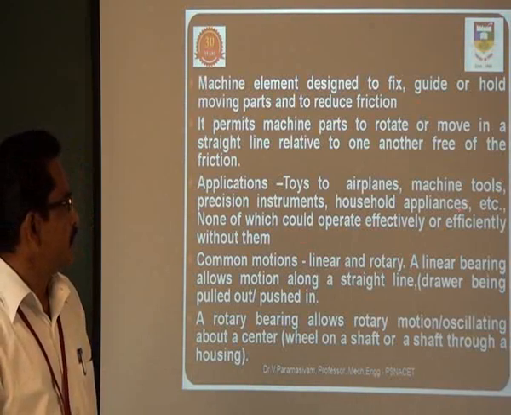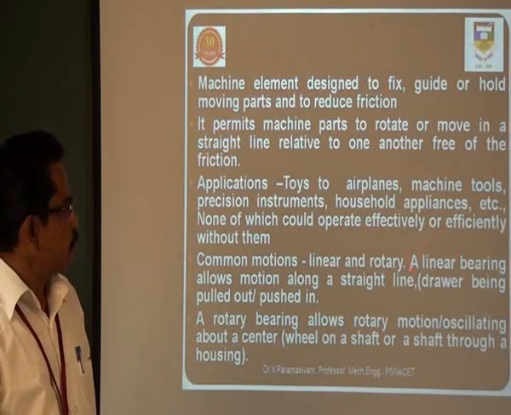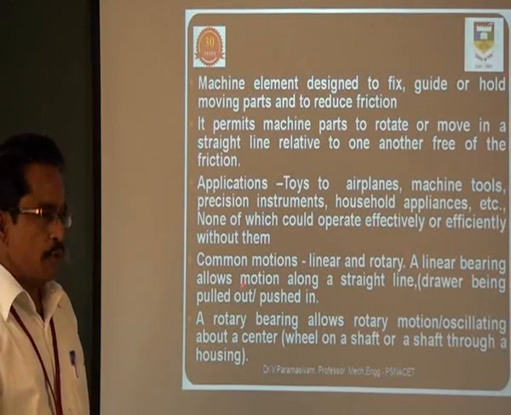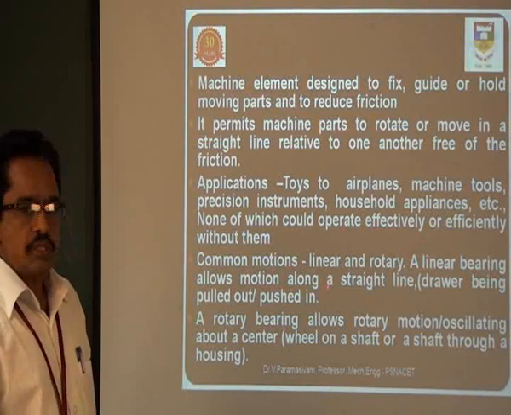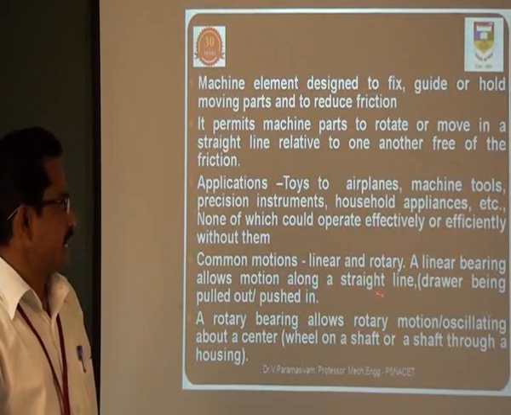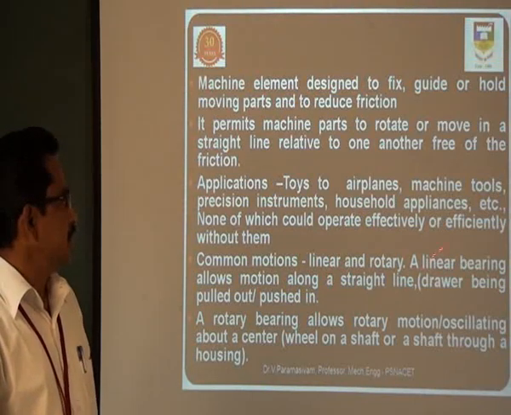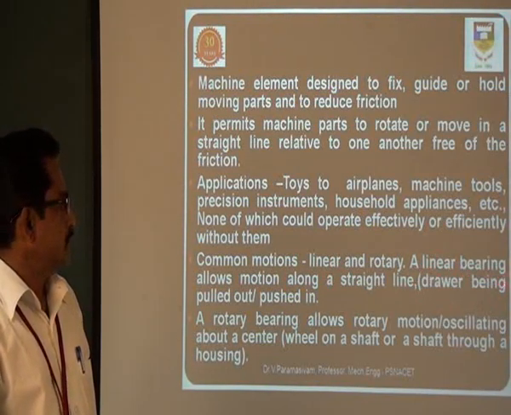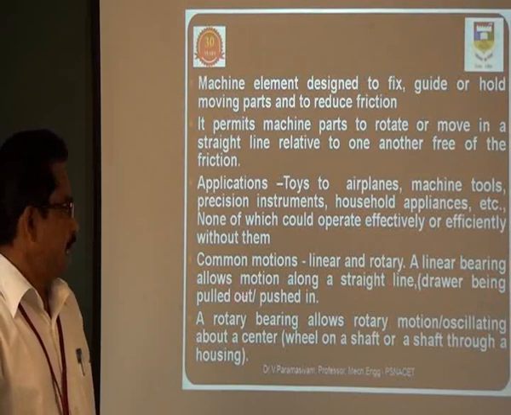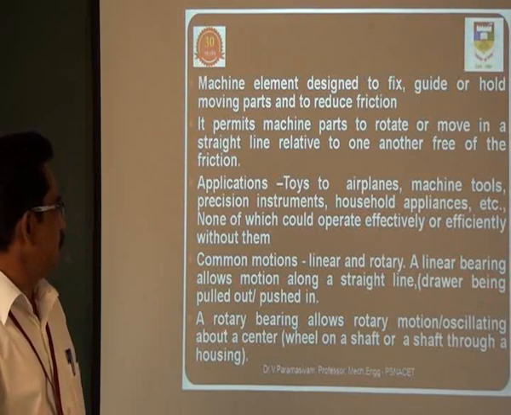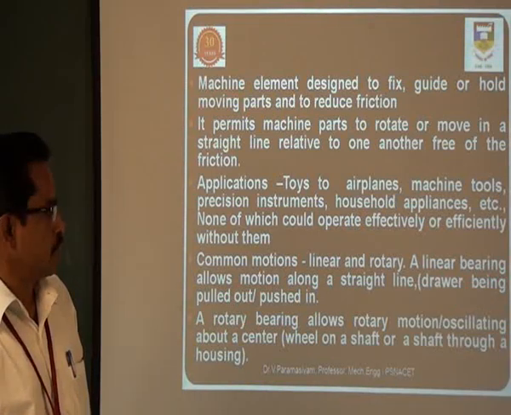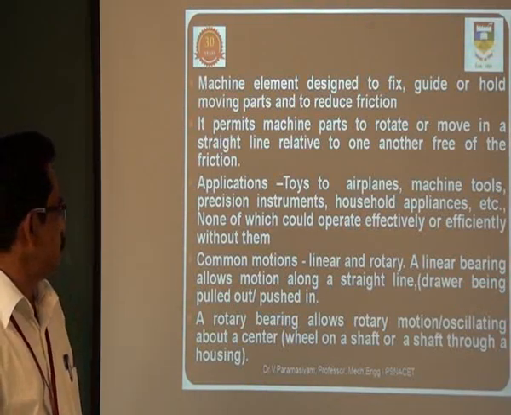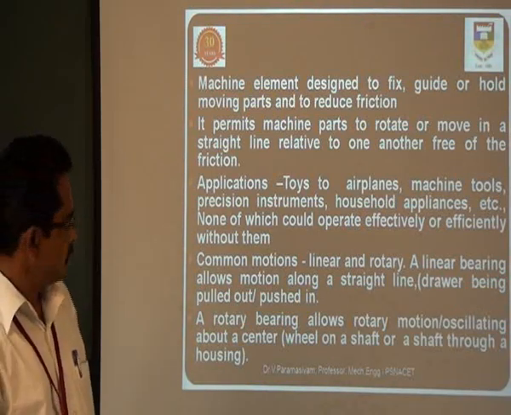In order to overcome the friction, in linear motion we use a linear bearing, which allows the motion on a straight line. For example, we provide a linear bearing in the drawer of a table, whereas rotary bearings allow rotary motion or oscillating motion about the center.